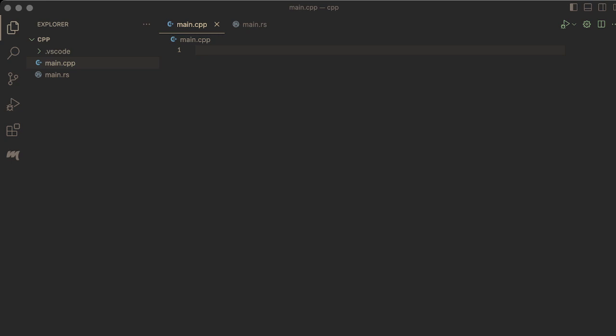Now in C++, ownership is generally managed through destructors, copy constructors, and assignment operators. We also have things like smart pointers, like shared pointer and unique pointer to help manage ownership.